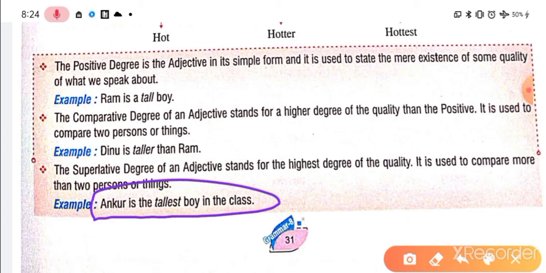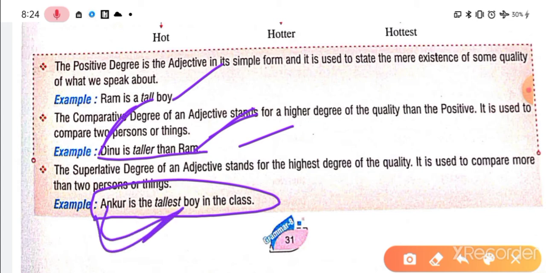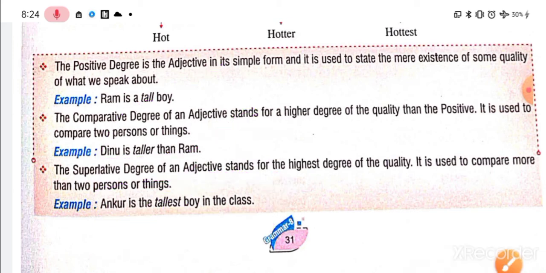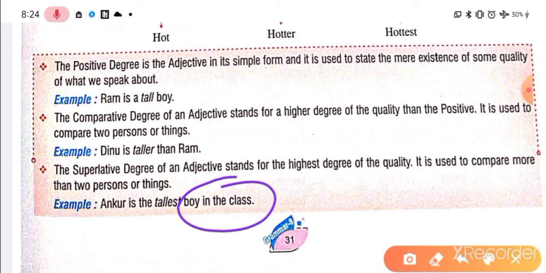So you can see these 3 sentences. Ram is a tall boy: a simple, mere existence of the quality of the person. Dinu is taller than Ram: here the comparison has been made between two. Correct? Superlative degree: Ankur is the tallest boy in the class. Now this is not between two or one, but from the entire class, all of the students, he is the tallest. Okay, so this comparison is the superlative degree.